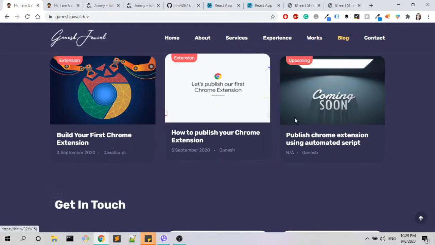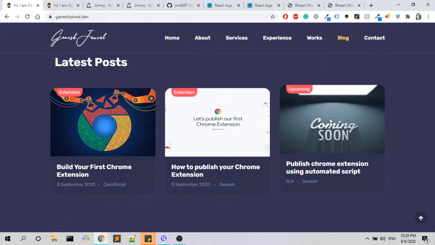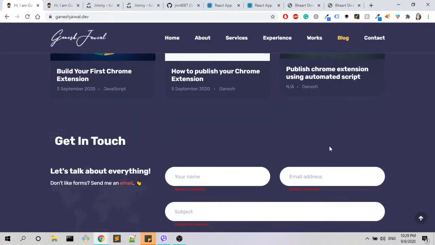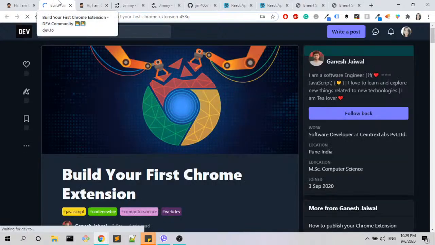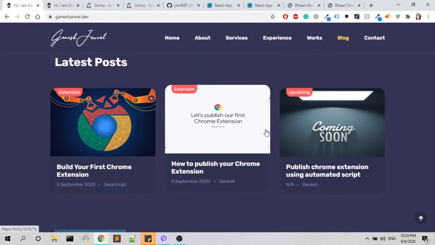Okay, and now let's continue with the latest posts. In the latest posts, I can see 3 of your posts. I'm not sure if you have more posts and you decided to only show these 3. If you have more posts, then I would suggest you include them somewhere here, or maybe just add a button with more, so when I click on it, I can see more of your projects. Now let's click on one of those projects, and I'm being transferred to another website. This is cool. I'm being transferred to Dev2. I like that, but again, I would like to see more of your posts.